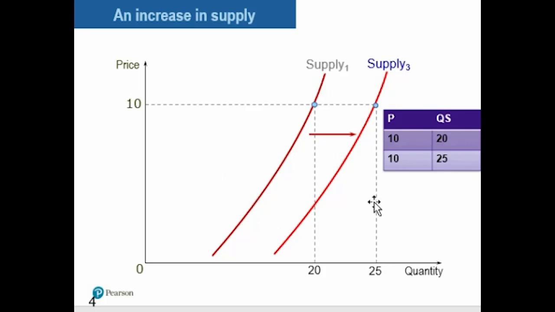In this case, price is the same, price is 10, but quantity supplied increases from 20 to 25. So this will also shift our supply curve, but in this case, our supply curve will shift to the right. Why is the supply curve shifting rightward? Because supply is increasing. So when supply increases and price remains constant, the supply curve will shift rightward. And when price remains constant and supply decreases, the supply curve will shift leftward.